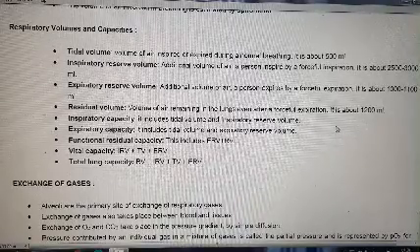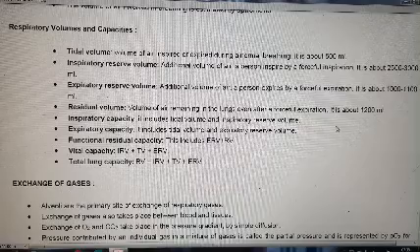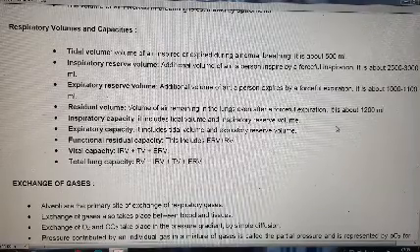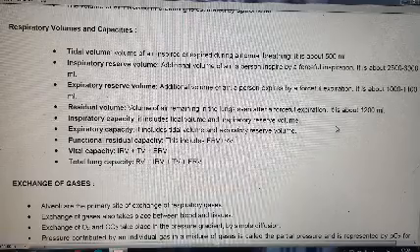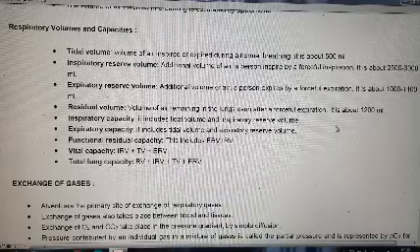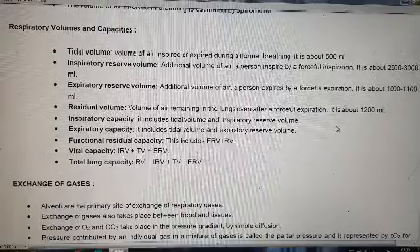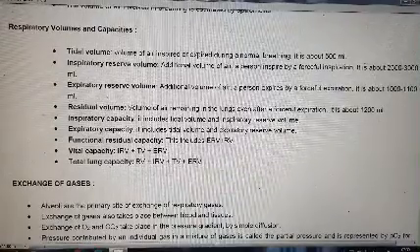Total lung capacity includes residual volume, inspiratory reserve volume, tidal volume, and expiratory reserve volume. Exchange of gases.